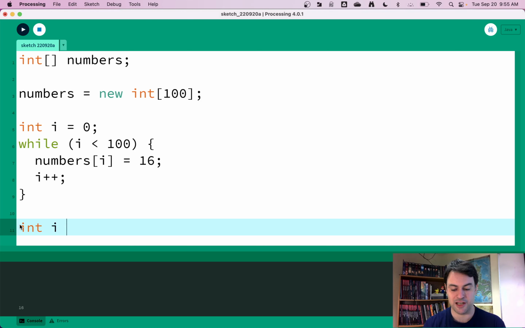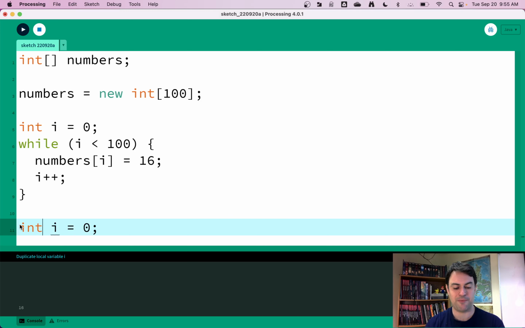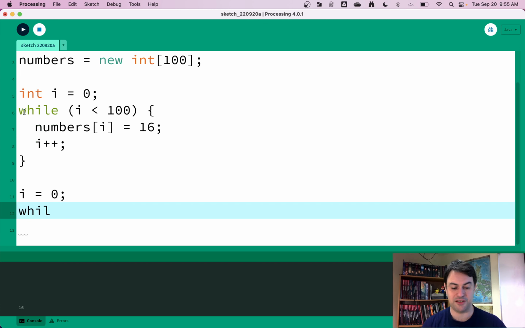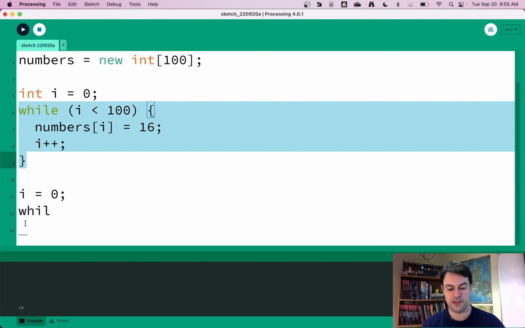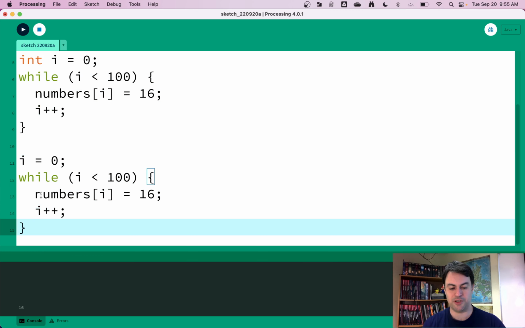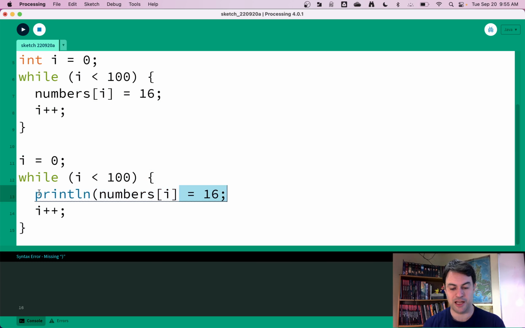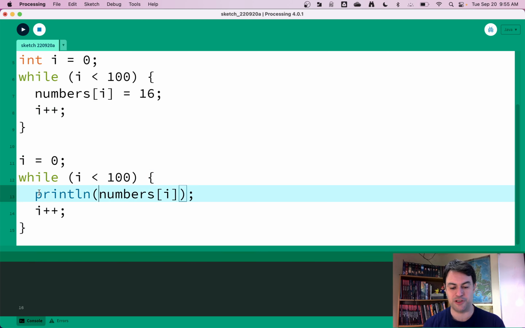We could exhaustively check it by doing another loop. So we could say int I equals, I guess we already have an I, so we could just reset I back to 0. We've already declared that. We can basically use the same loop, except this time we print line numbers sub I. And maybe just to confirm, we'll print out the I, the index, and what's stored there.